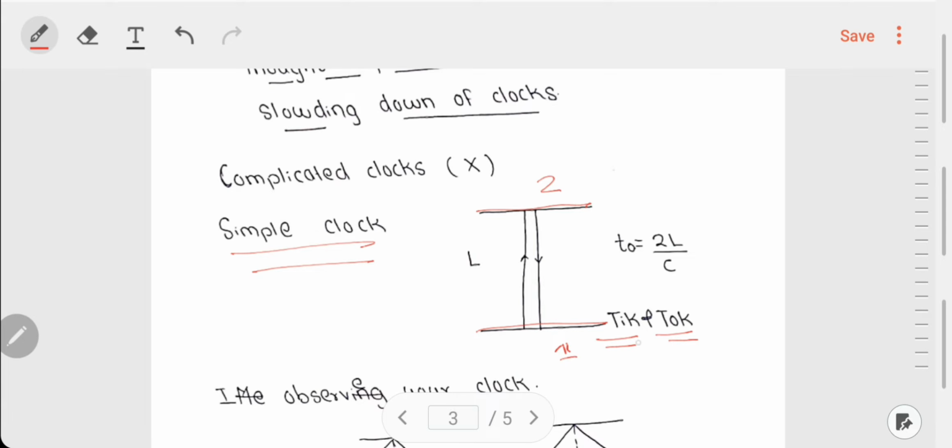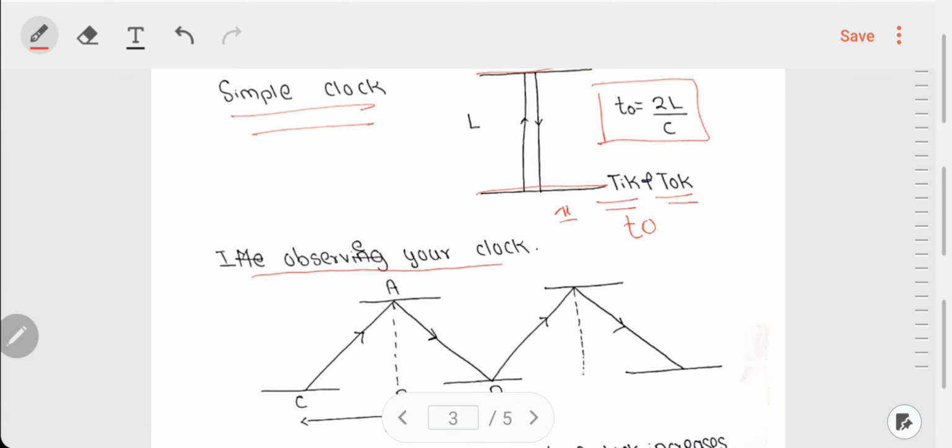Okay. And as we know, we have defined the difference between this tick and tock to be T naught, that is the time period of the clock. So now this T naught can be written as 2L by C because the distance travelled by the light is L upwards, L downwards, therefore 2L, and the speed of the light beam is C, which is a constant. Okay.